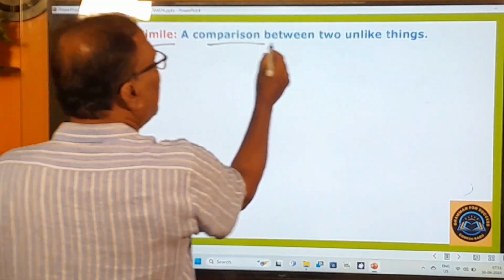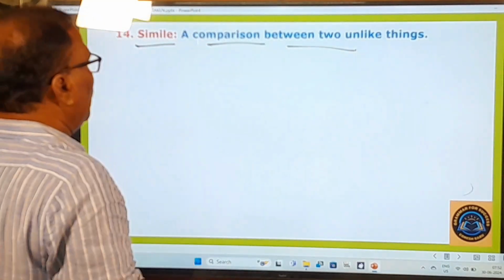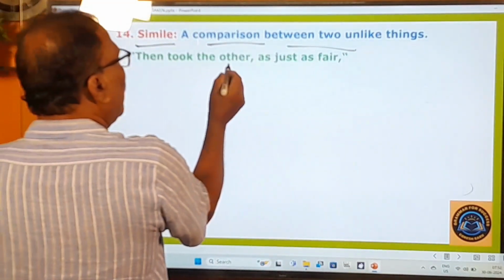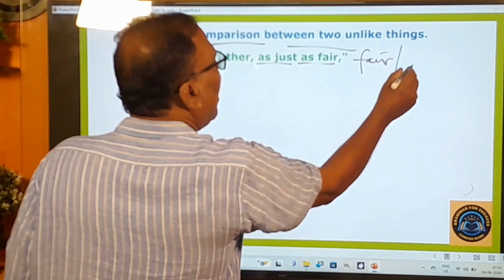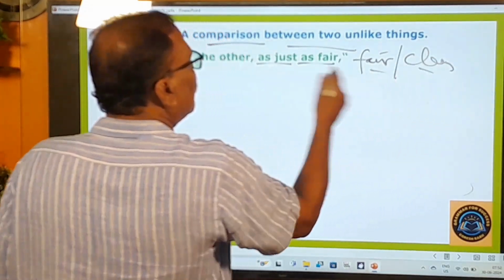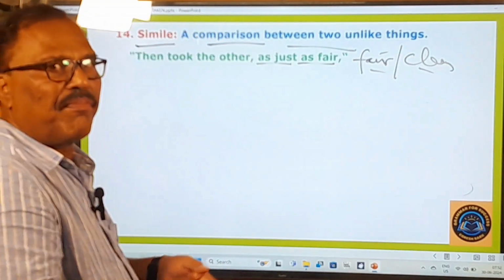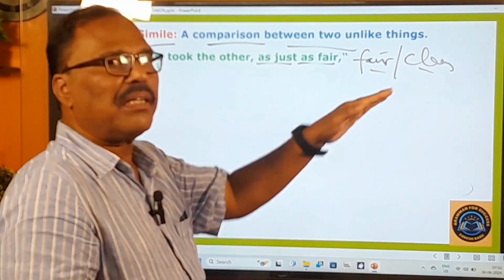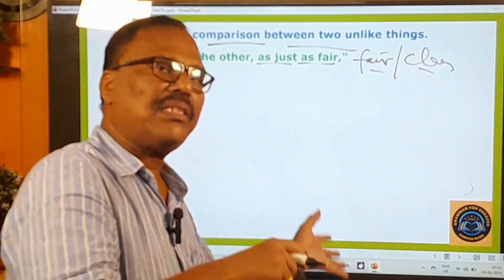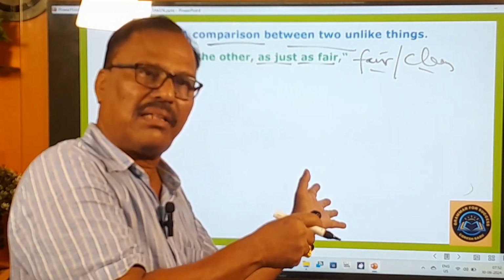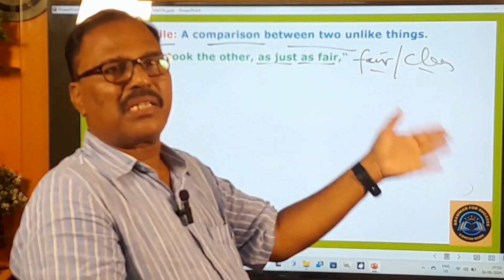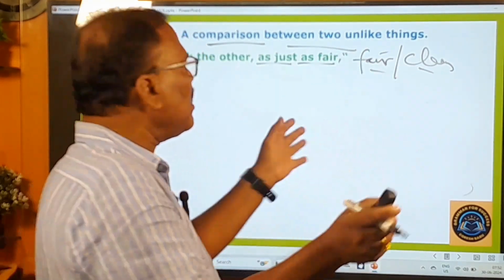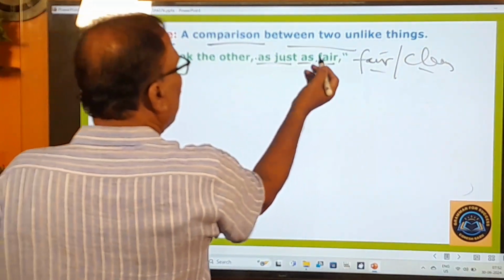Simile is there, a comparison between two unlike things. You know that very well. Then took the other as just as fair. As just means as fair and clean. He's comparing the two roads. This road is fair and clean. This road is also fair and clean. This is just like the other one. The second road is just like the first one. The first road is just like the second one. Something like that. He's comparing. That's why as just as fair, that is there.